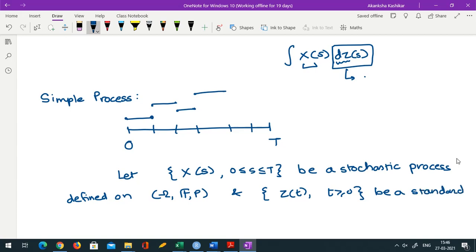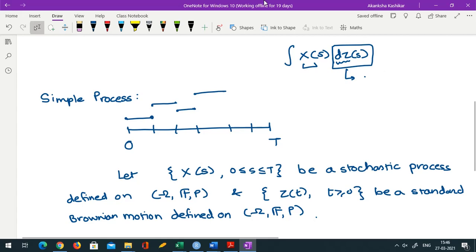Okay, Zt be a standard Brownian motion defined on, again, the same probability space, (Omega, F, P). Okay, so we have to define a simple process.